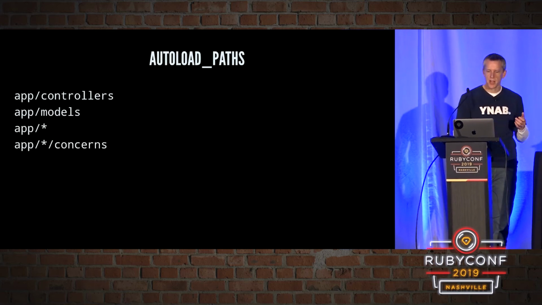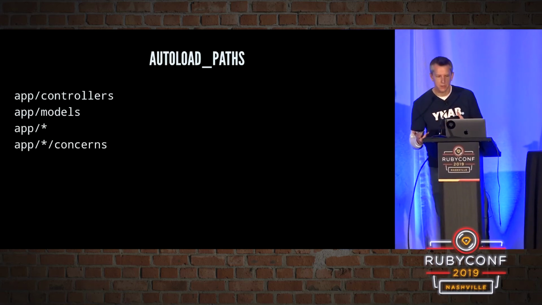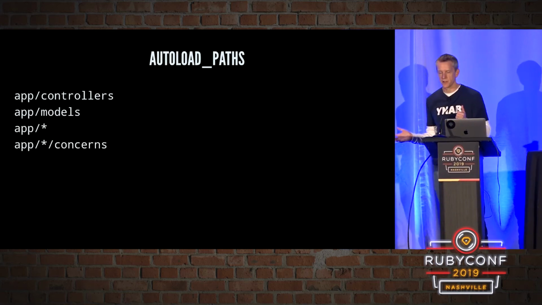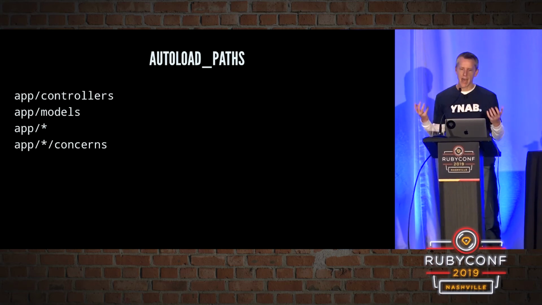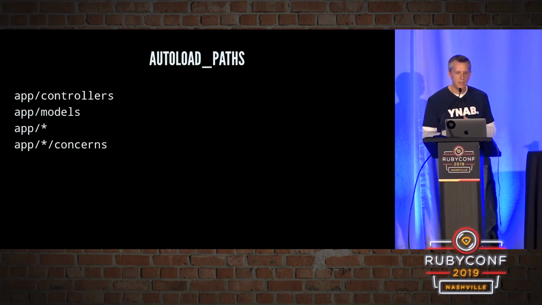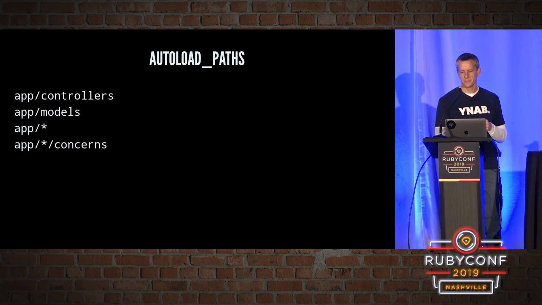And in fact, any child directory of app is going to be part of autoload paths, and any concerns directories underneath those. Basically, anything in an app folder in a Rails app is going to be part of that autoload system.